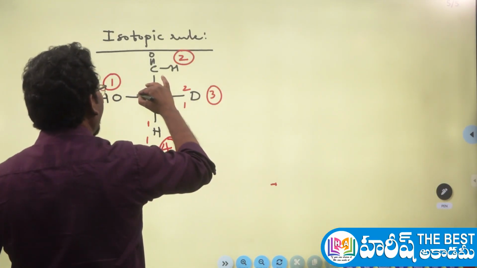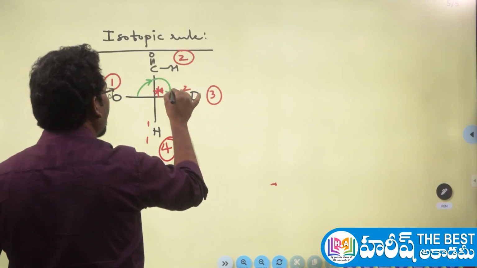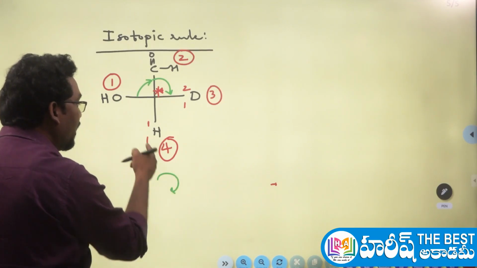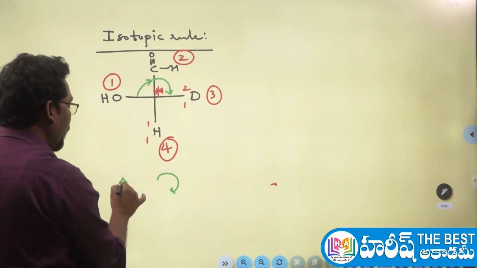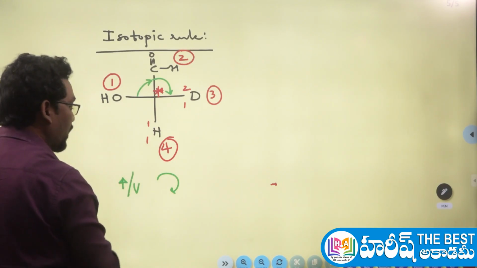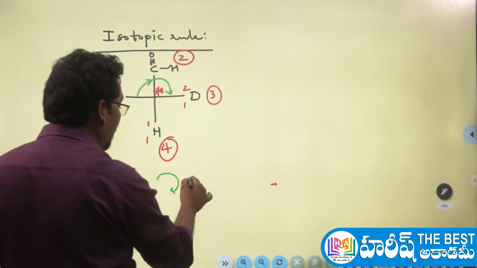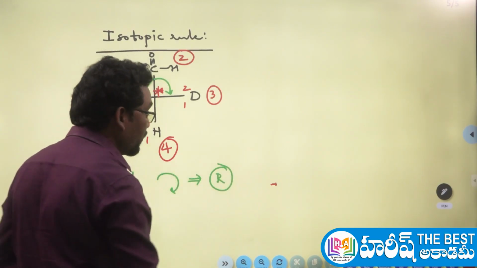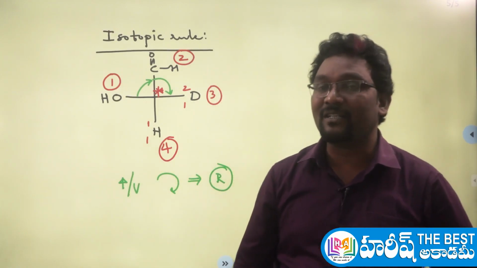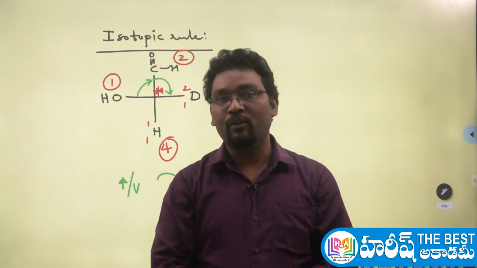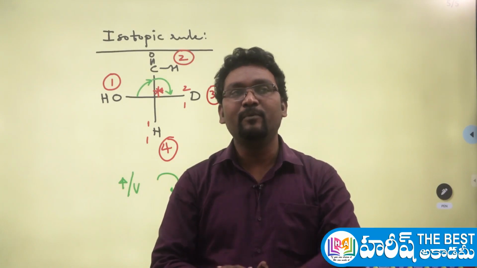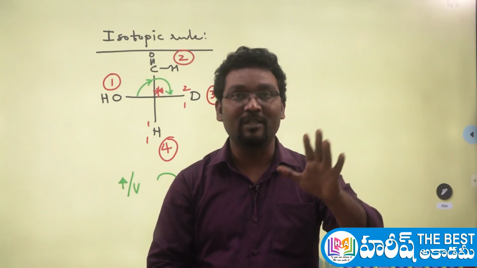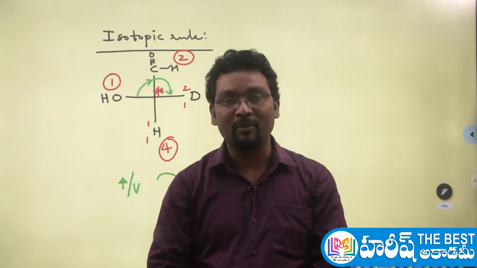From the first to second and second to third, our eye direction is rotating in the clockwise manner, right? The fourth group is on the vertical line. Whenever the fourth group is on the vertical line and the rotation is clockwise, it represents the R configuration. That's all. Vertical is very good. So clockwise rotation is R configuration. Just follow these rules, and you can assign the absolute configuration accurately without fail in case of the Fischer projection formula.